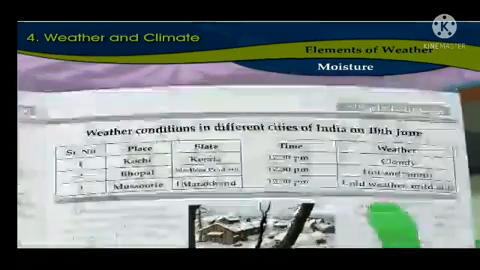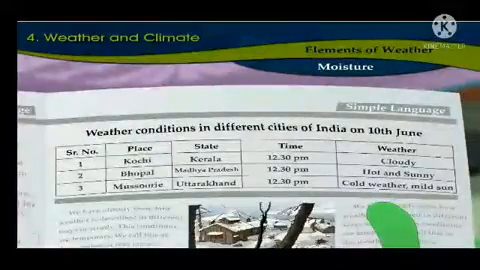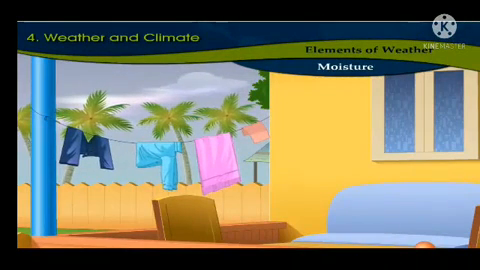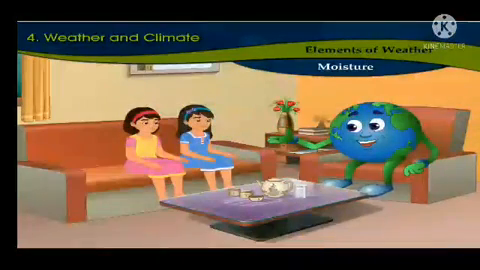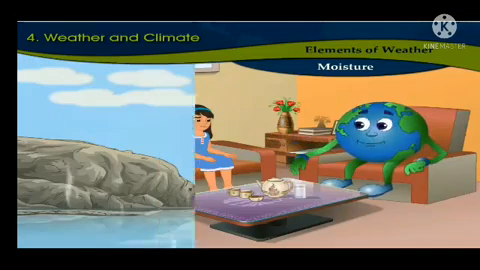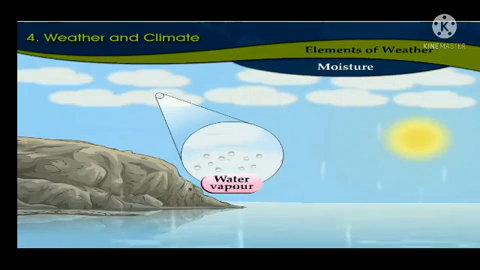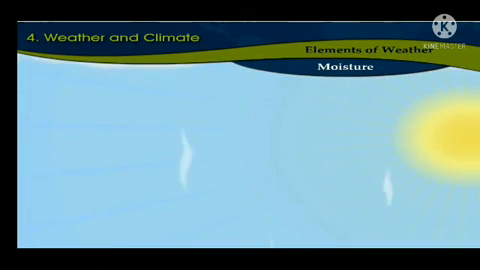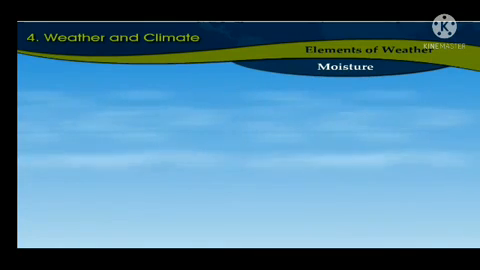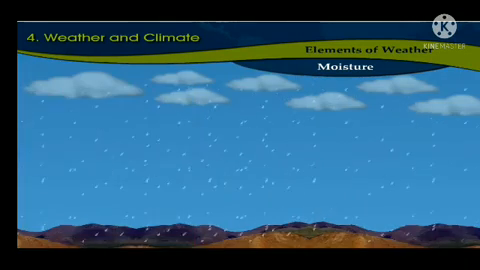Moisture. We had already seen that it takes more time for clothes to dry in Kochi because of the humidity in the atmosphere. Do you know that the atmosphere contains water vapor? The amount of water vapor in the air is known as humidity. The humidity in the air is called moisture. The moistness or dryness of the air depends on the humidity.